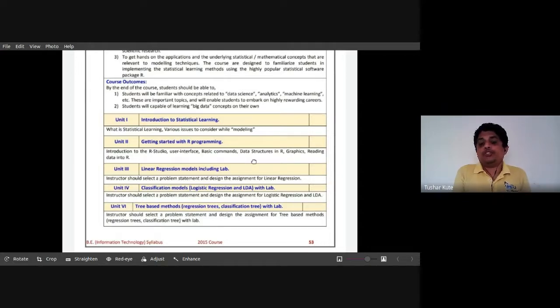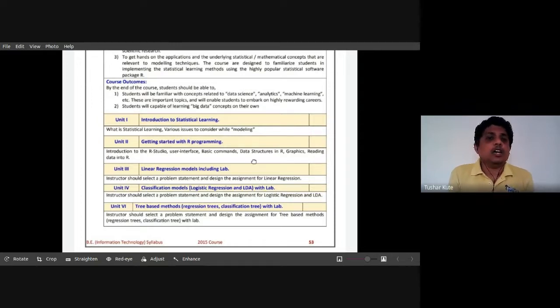This is what we call a decision tree, and the algorithm is called classification and regression trees, which are used for performing prediction analytics, therefore the concept of regression and classification. So both of these techniques we will see. The last 3 units we'll see in tomorrow's session, because unit number 2 is very big. We need to understand the concept of R in detail, step by step.